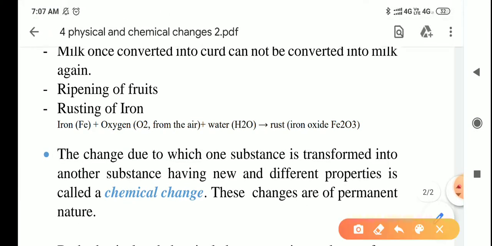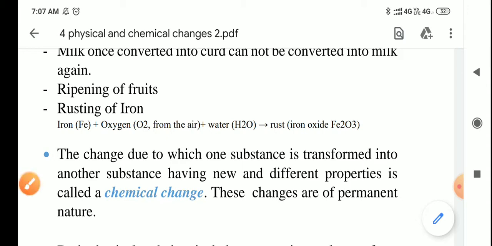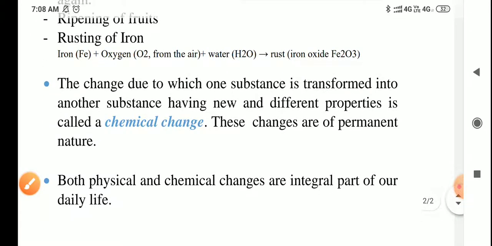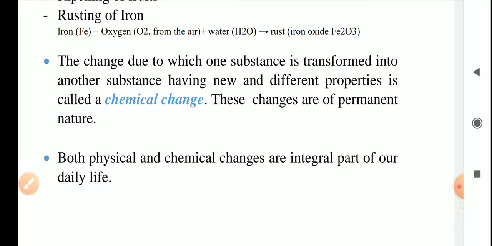For rusting of iron, here chemical reaction is represented. When iron reacts with oxygen and water vapor from the air, it forms rust. Chemical formula for rust is iron oxide, that is Fe2O3. So both physical and chemical changes are integral part of our daily life. This is all about physical and chemical changes.